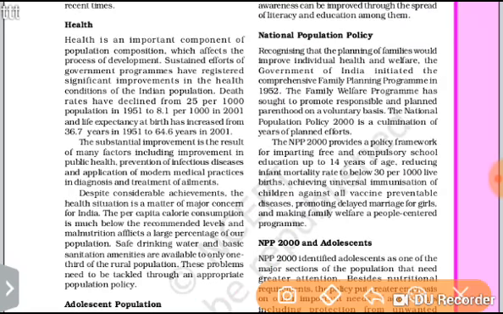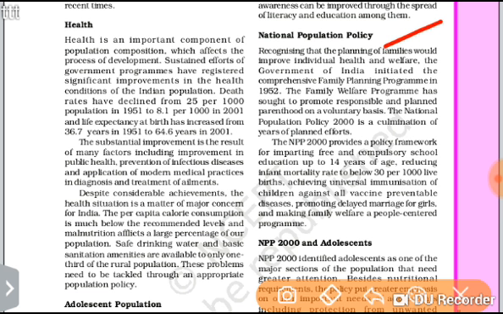Now, the national population policy. India is the first country in the world to adopt a national population policy. Here in India, the national population policy, or the family planning program, was started in the year 1952. Why was it started? There might be many reasons. For example, this policy was adopted to improve individual health and welfare, and at the same time to control the population.